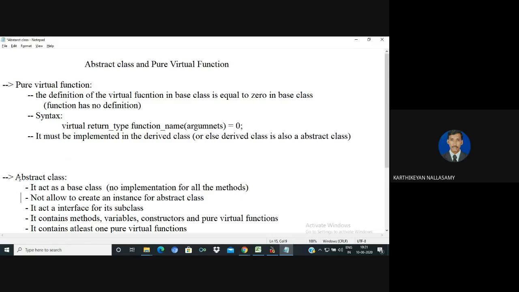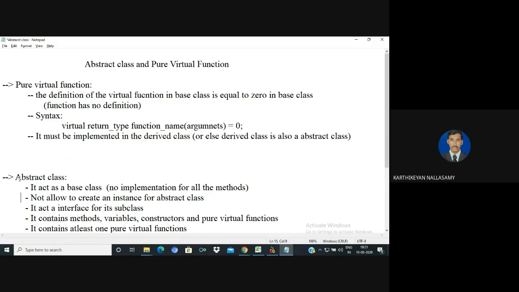Normally, abstract classes act as a base class. For this base class, we are unable to create an object. I will repeat once again: abstract classes always act as a base class, and for those classes we are unable to create an object. If you try to create an object for an abstract class, then the compiler gives an error message.